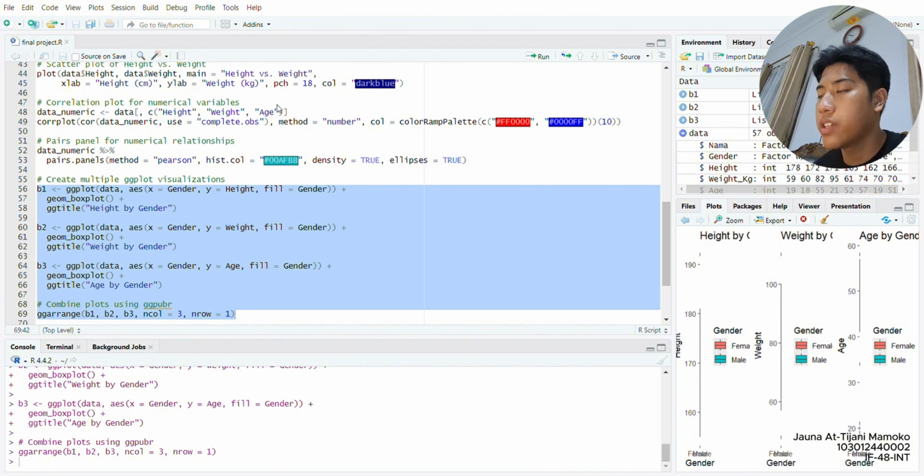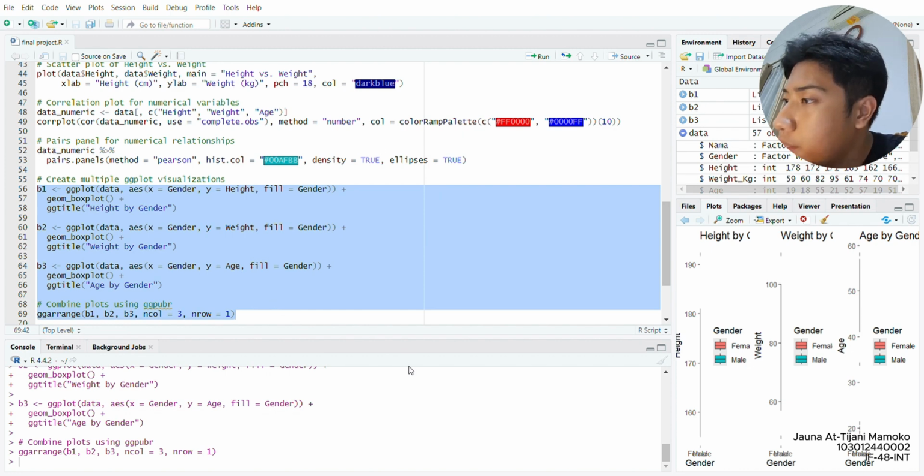So okay, I think it's pretty clear, but I'll just explain. For height, the median for female is maybe 163 or 165, I guess, and for male it's almost 170.